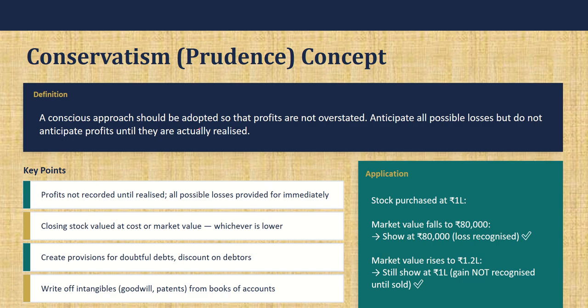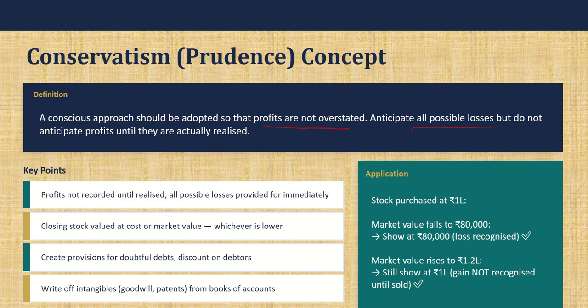Then conservatism, the prudence concept. A cautious approach should be adopted so that the profits are not overstated. Anticipate all possible losses. This concept says that profits ascertained should not be more than the actual.